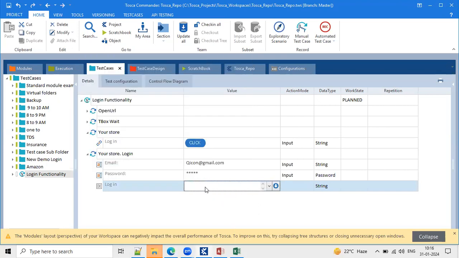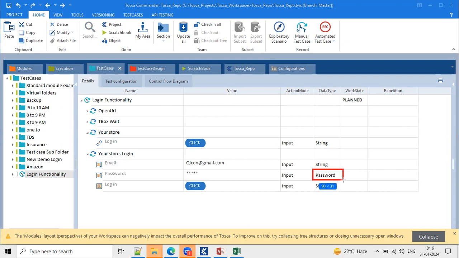See, the password is encrypted here by default. Why is the password encrypted? Security. This one is encrypted because of the data type.